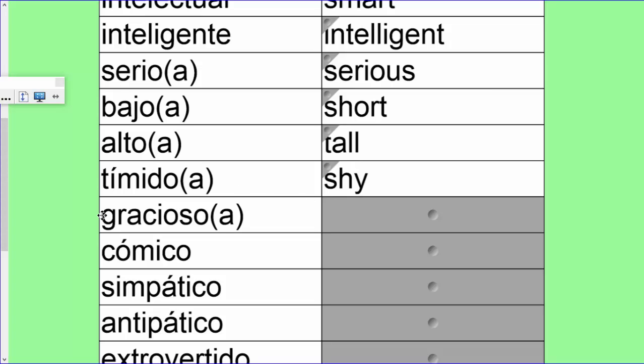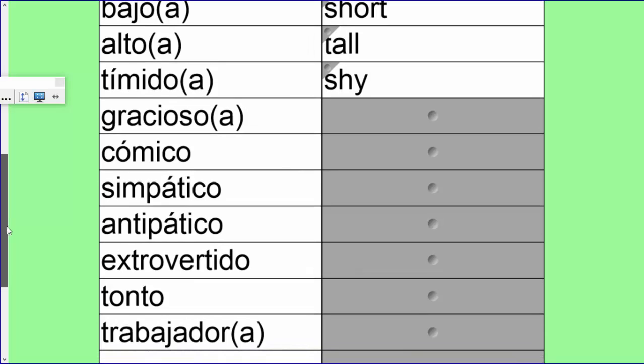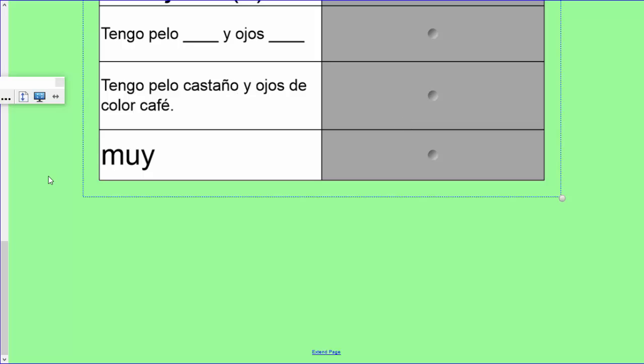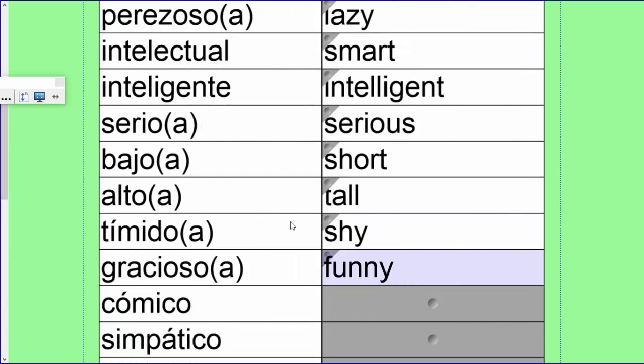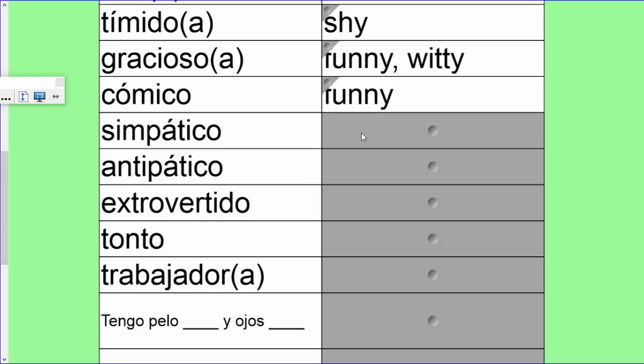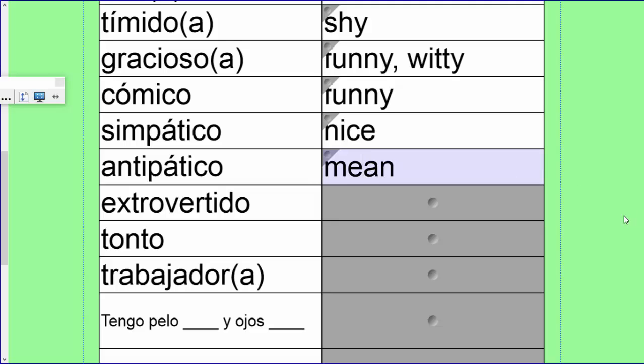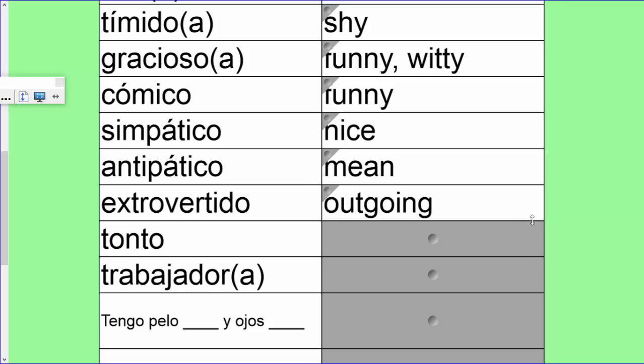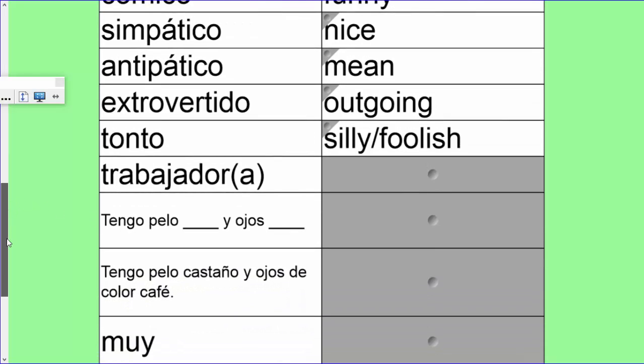Tímido is shy. Gracioso, funny. This one, gracioso, can also mean witty. Like I'm sure you've heard quick-witted before. Cómico is funny. Simpático is nice, or it can mean kind. And antipático is the opposite, so mean. Extrovertido is outgoing. Tonto is the word we use for like silly or foolish.